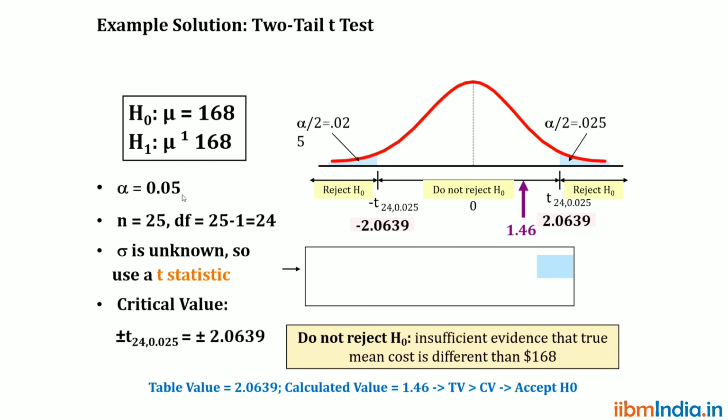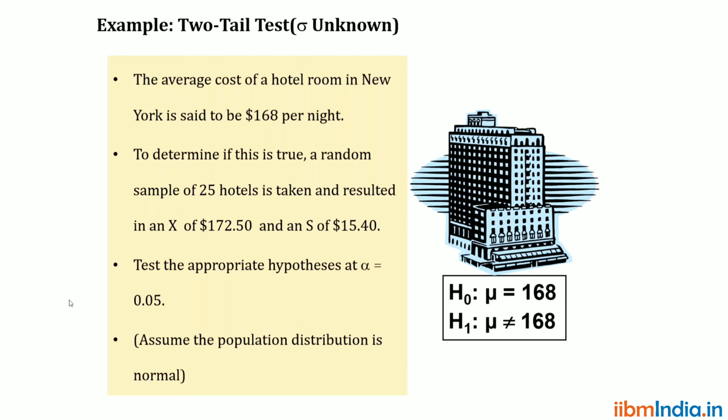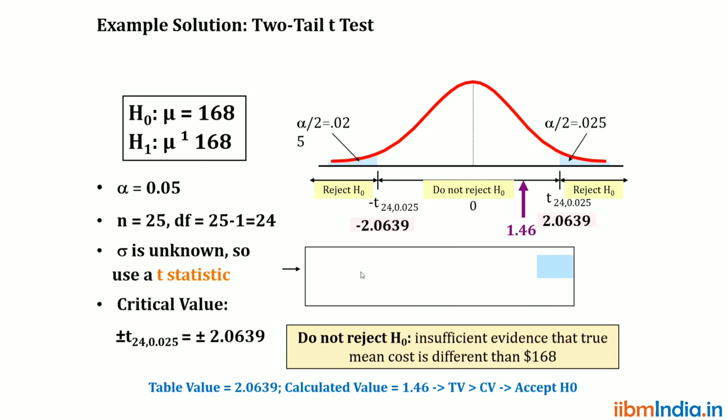Alpha is 0.05. What is this alpha? Alpha means error rate: how much error is there in the sample. That is defined by alpha. For example, if alpha equals 0.05, it means 5% is error and the remaining 95% of the data is accurate.